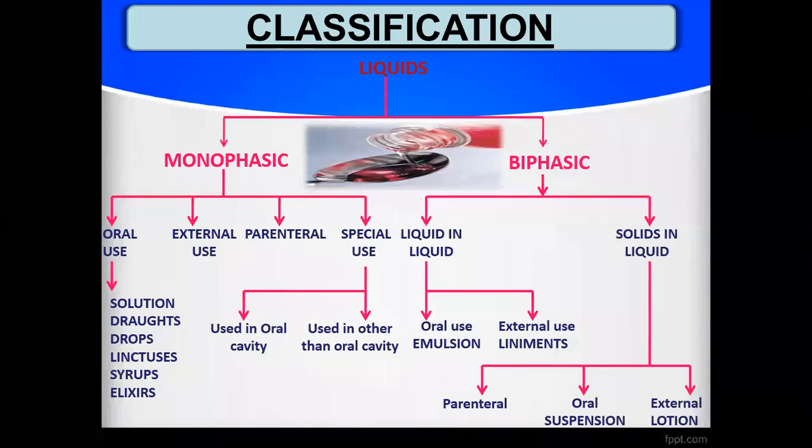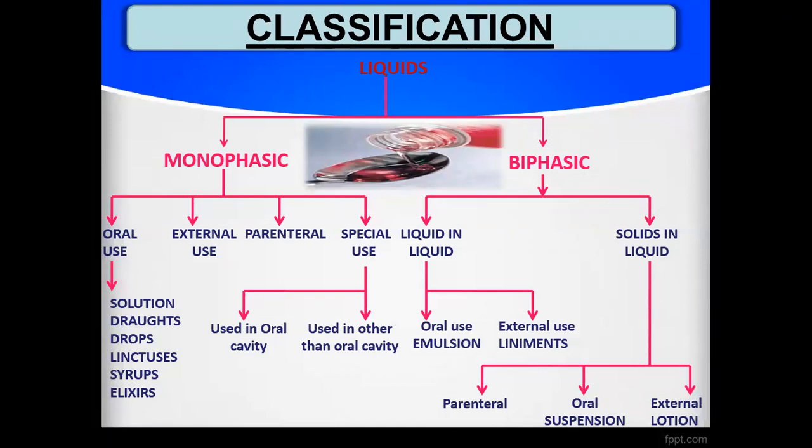Those monophasic preparations or dosage forms are applied on the skin, topically, or administered into any body cavity. Body cavity means the nose, ear, or any other cavity. They do not reach the stomach; they are just applied on the skin or into body cavities like the ear, nose, or eye. That's why they are called external preparations.